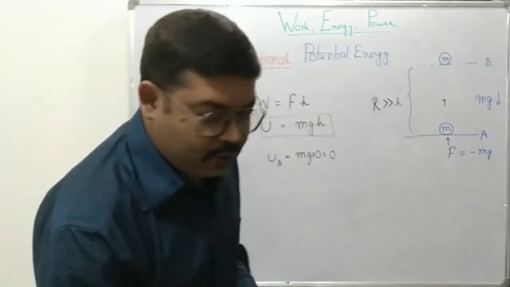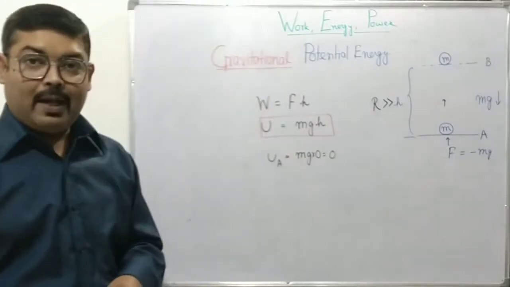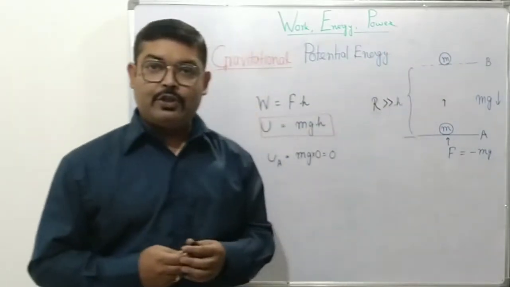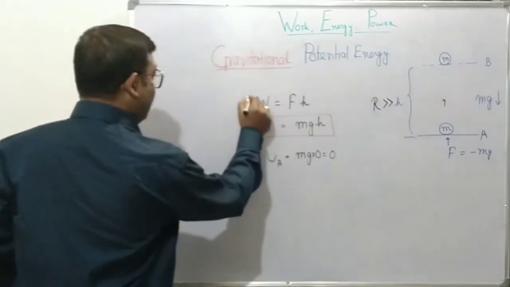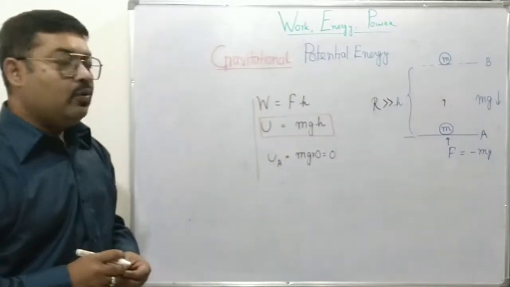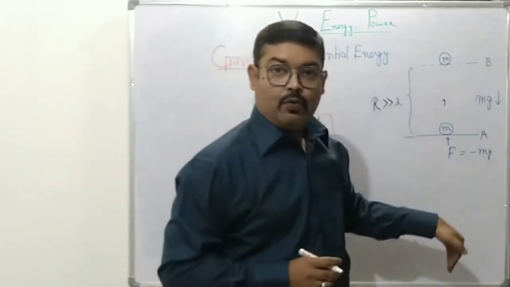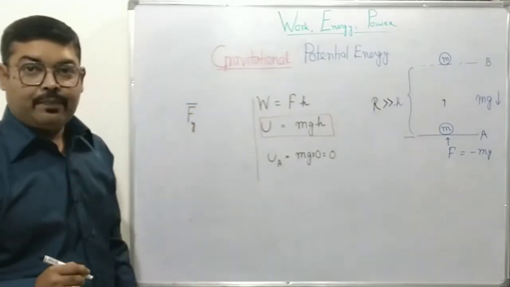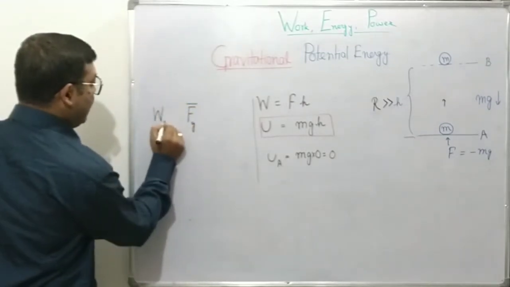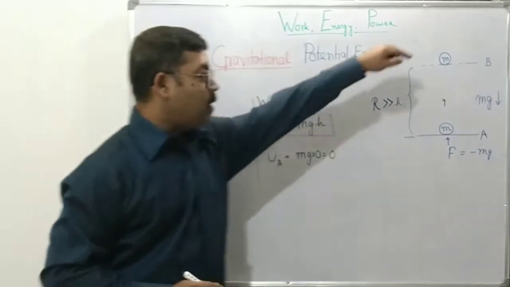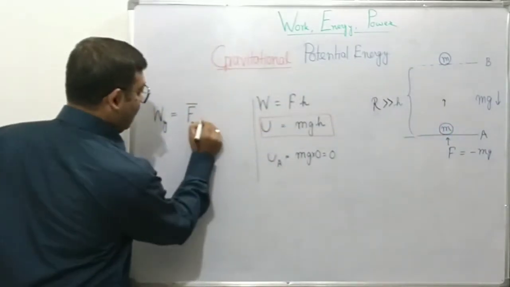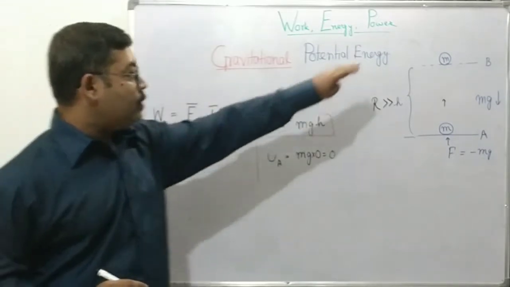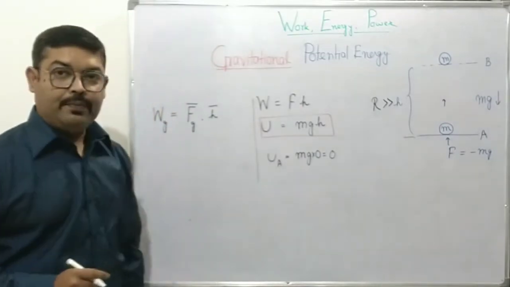Now, how much work is done by gravity while the object is taken from here in the upward direction? If you want to find the work done by gravity, what we need to notice here is that gravity is acting downwards, right? So, if we take the vector force of gravity, it's always acting downwards. So, work done by gravity will be this force downwards multiplied and the dot product of the displacement. Gravity remains constant over the entire displacement, so we can use this equation.